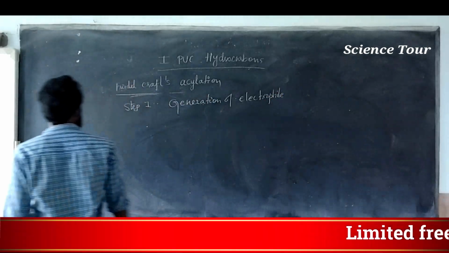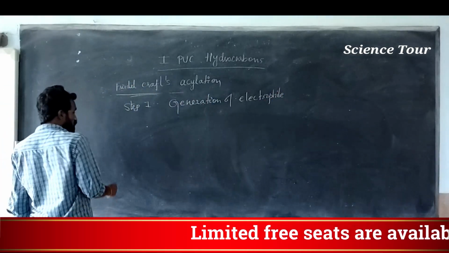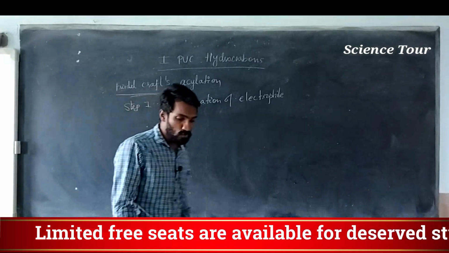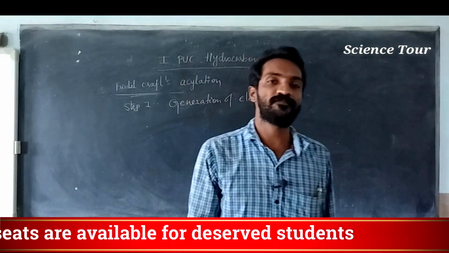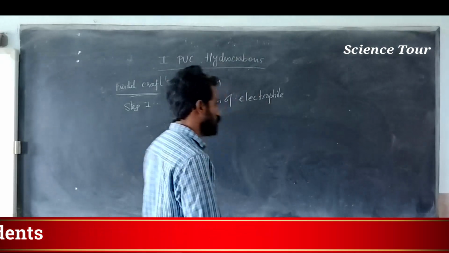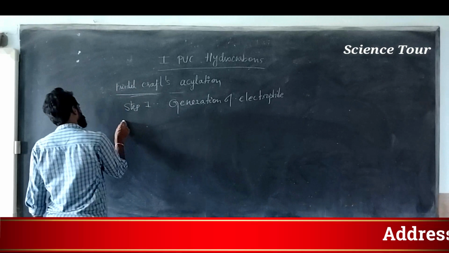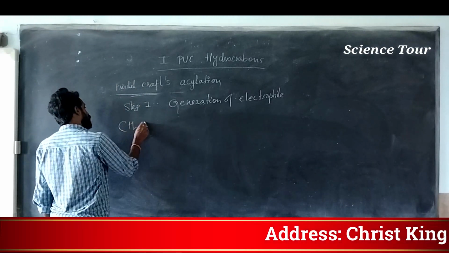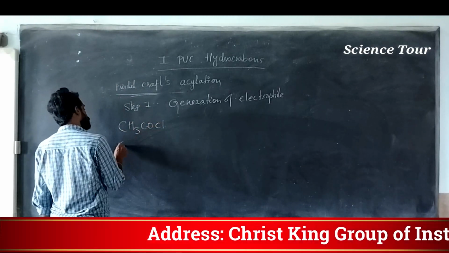My dear students, we want an acetyl group as an electrophile. So I will take acetyl chloride. This is called acetyl chloride.